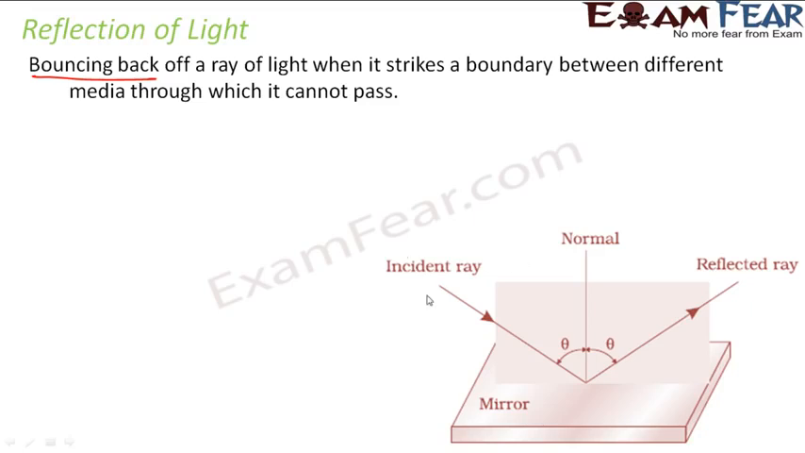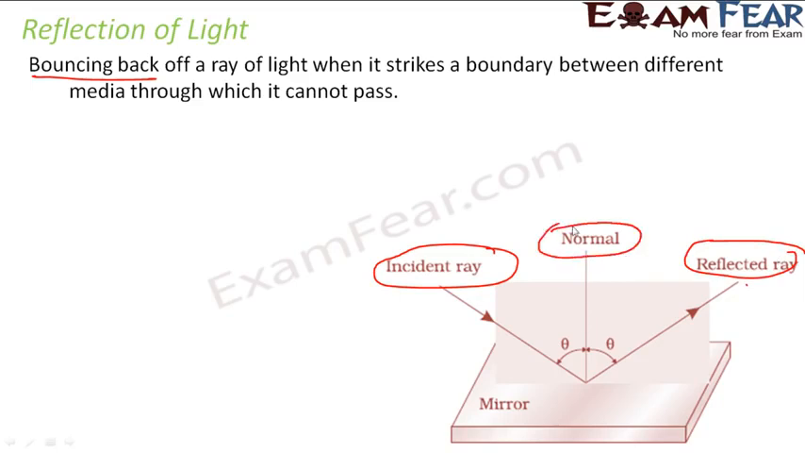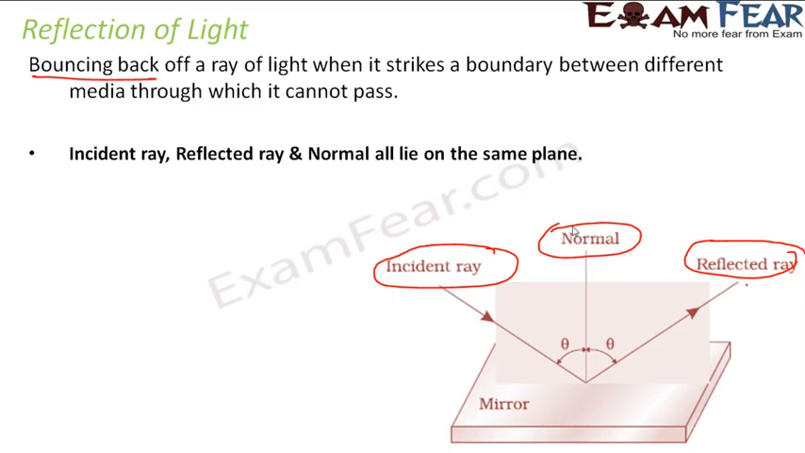As you can see in this picture, the light which falls on the surface is called the incident ray. The ray which bounces back is the reflected ray. And for every surface, we draw a perpendicular to the surface which is called the normal. Whenever we talk about reflection of light, it comes along with the laws of reflection. The first law of reflection states that the incident ray, reflected ray and normal all lie on the same plane. As you can see, all of these 3 rays are on the same plane. And the second law states that the angle of incidence is equal to the angle of reflection.